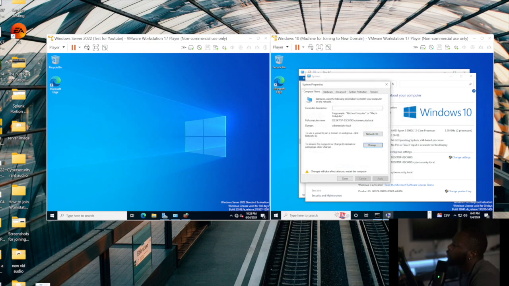So we're now part of the domain, but I do want to change the name of this computer.